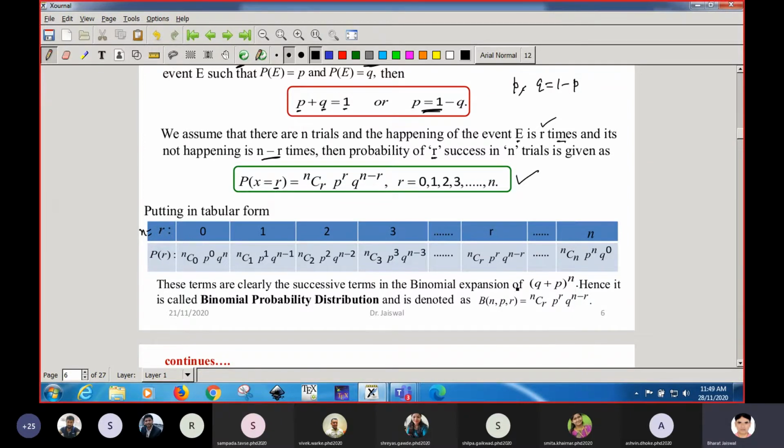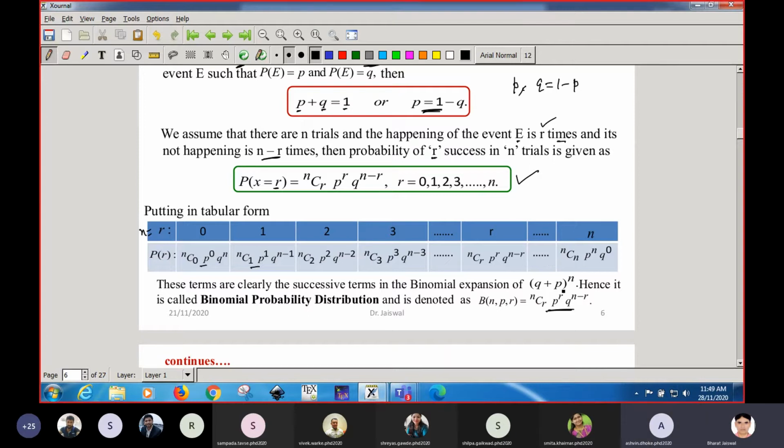Why the name binomial? Because these terms are obtained by the expansion of (p plus q) to the power n. That is why it is named binomial distribution. Getting it, students?